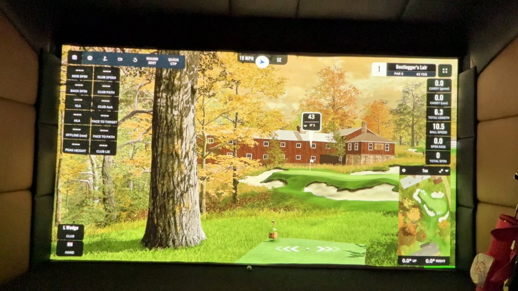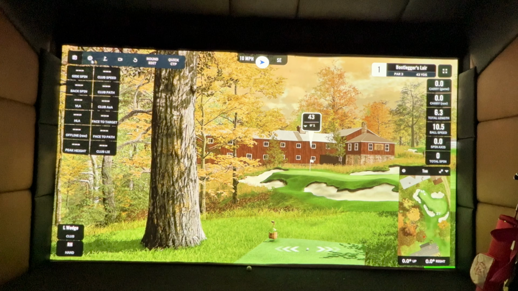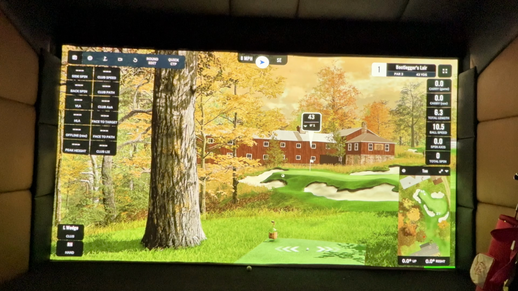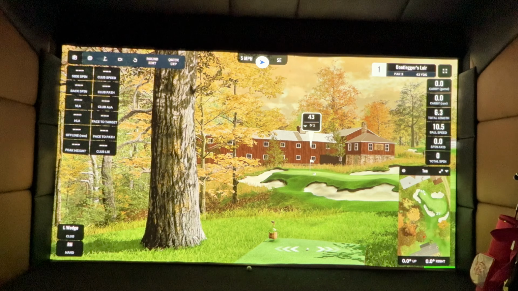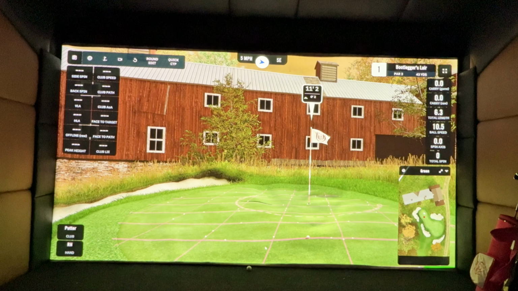Hopefully you can see this okay. So up here on the top left, you can see my cursor. We've got this ball icon here. So this is the first hole. So if I left click the ball icon, and then click anywhere on the green or anywhere on the course, it's going to move that ball to the location that I've clicked.